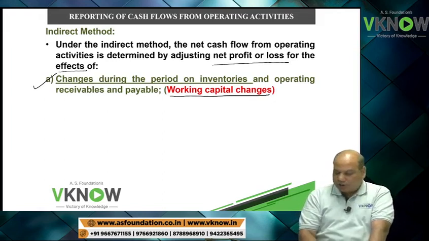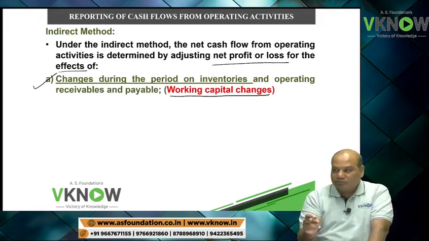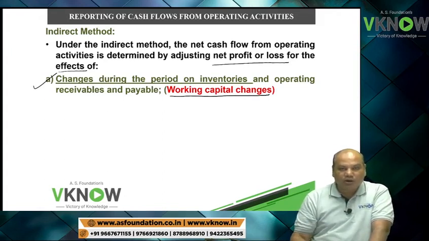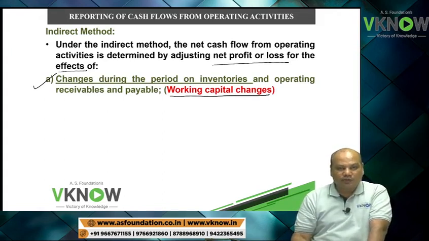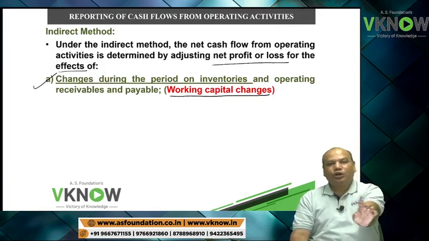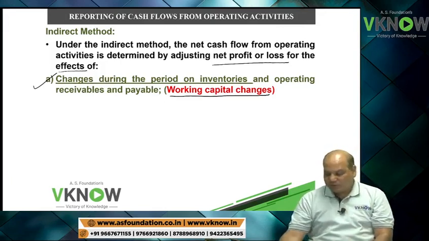That means those items of working capital which have been taken on accrual basis in the P&L account, but the actual amount paid is different. Like the P&L account will show sales, the cash flow statement will show collection; the P&L account will show purchase, the cash flow statement shows payment made to creditor. Therefore, we need to make those adjustments.